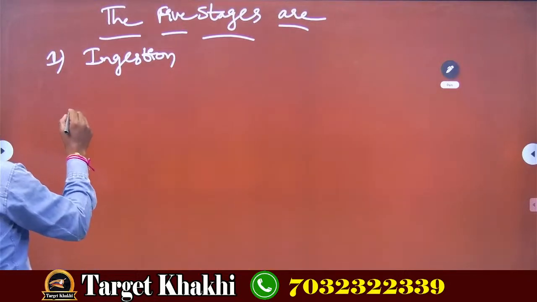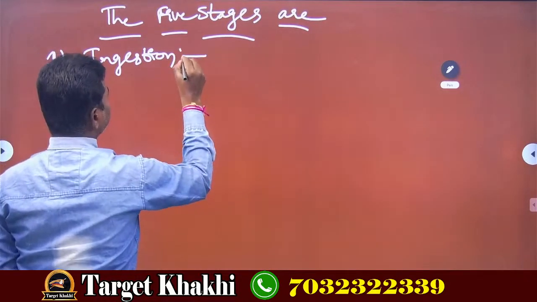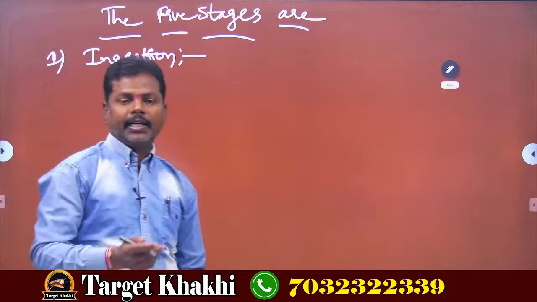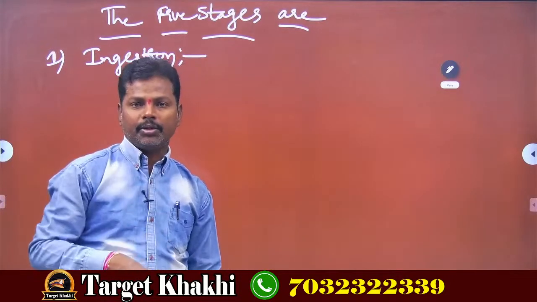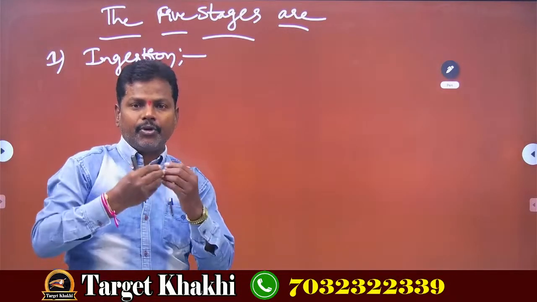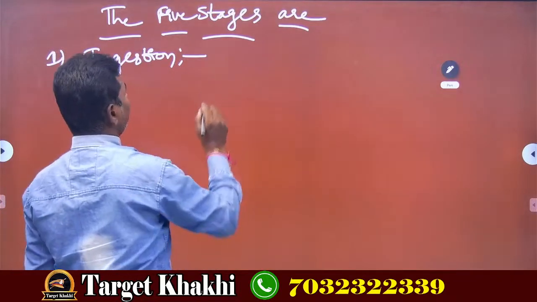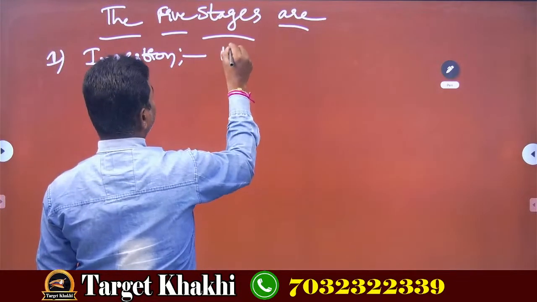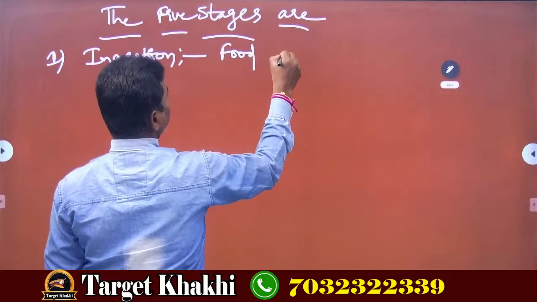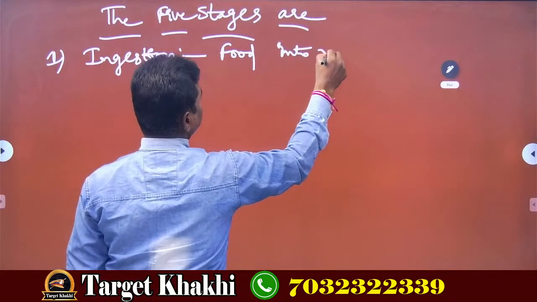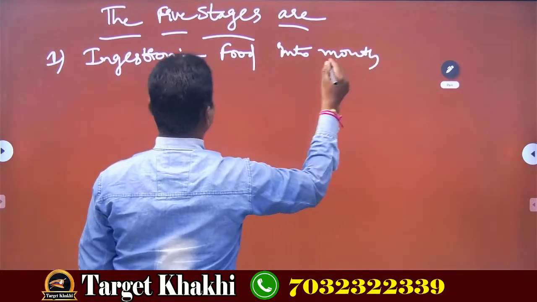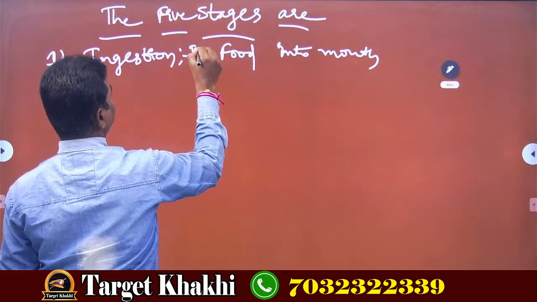What is ingestion? Intake of food into the mouth. The process of taking food into the mouth is called ingestion.